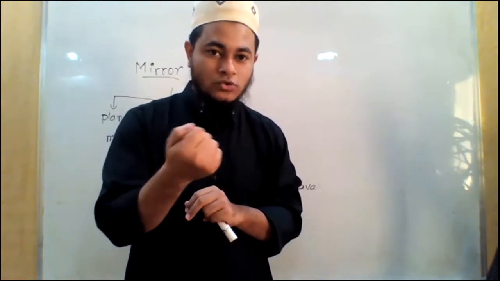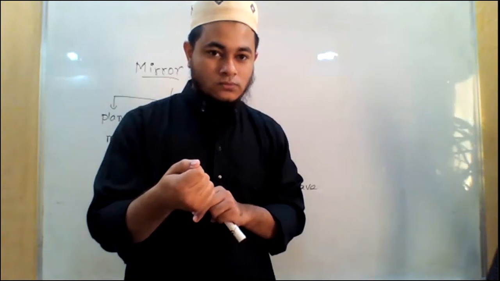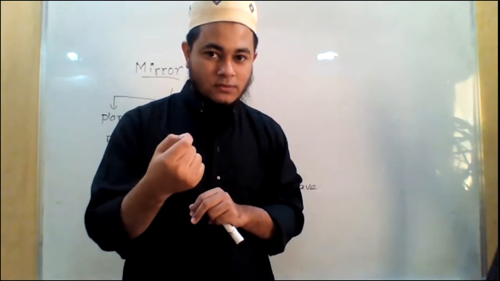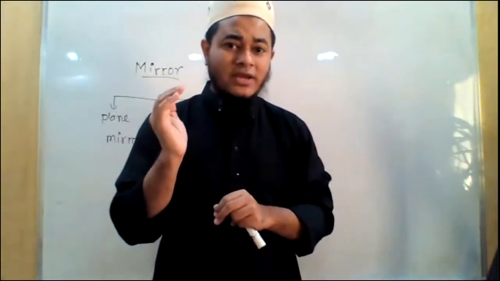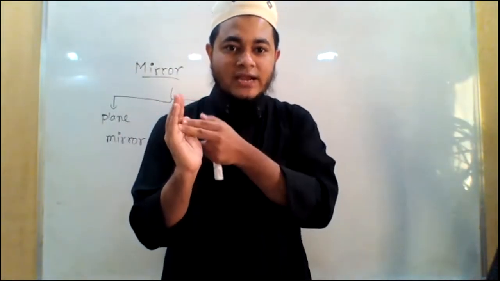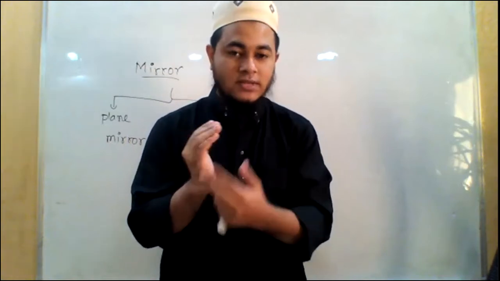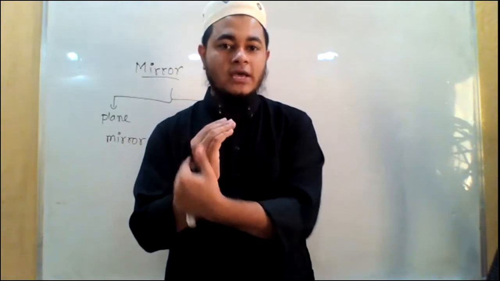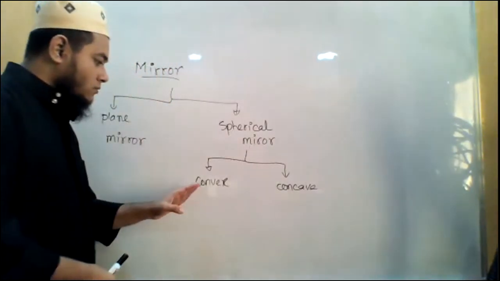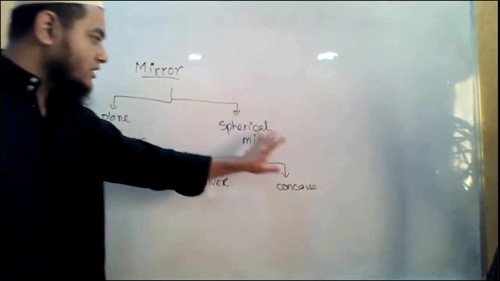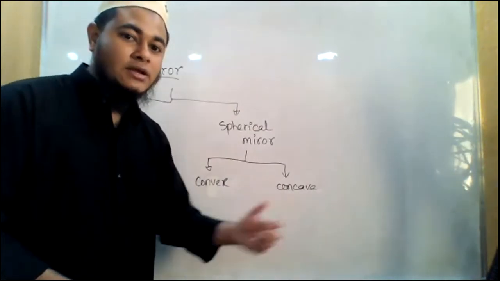Can you imagine, or should I bring a spoon and show you? No need. Okay, you understand, right? So you can remember it in this way: the side that looks like a cave, okay, is concave surface, and the other surface that is outward is known as convex surface, okay? Acha. So we will actually discuss in details about this in this chapter, convex mirror and concave mirror.